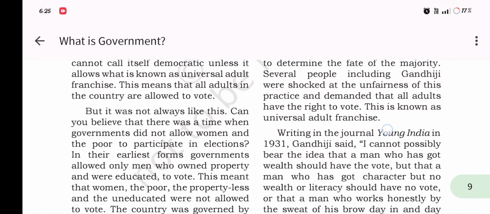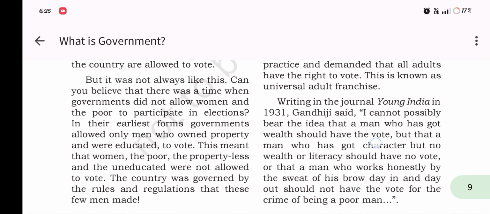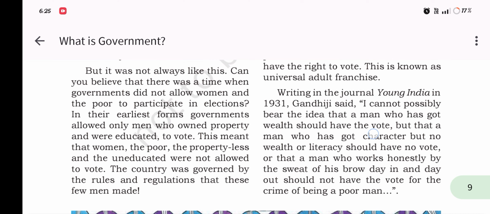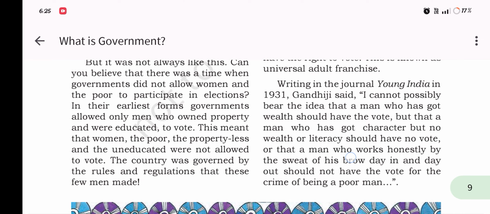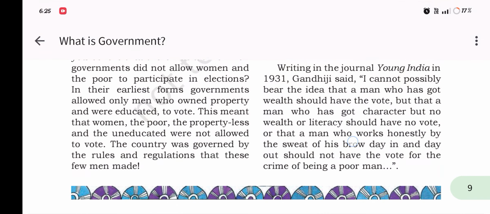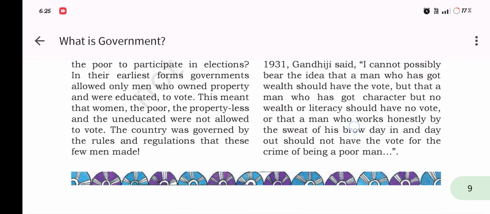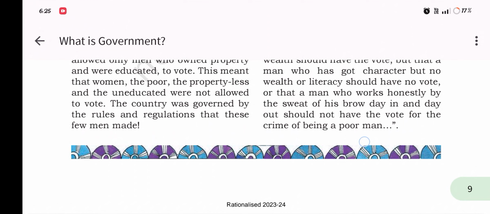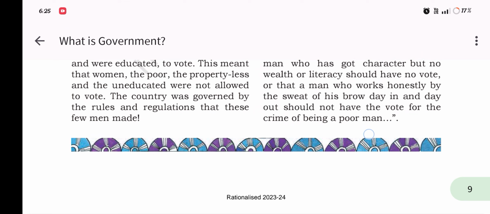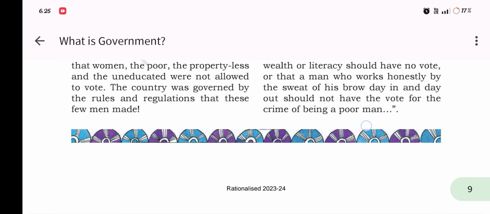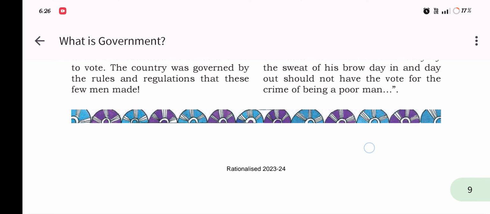Several people, including Gandhiji, were shocked at the unfairness of this practice and demanded that all adults have the right to vote. This is known as universal adult franchise. Writing in a journal, Young India, in 1931, Gandhi said, I cannot possibly bear the idea that a man who has wealth should have the vote, but the man who has character but no wealth or literacy should have no vote, or the man who works honestly by the sweat of his brow day in and day out should not have the vote for the crime of being a poor man.